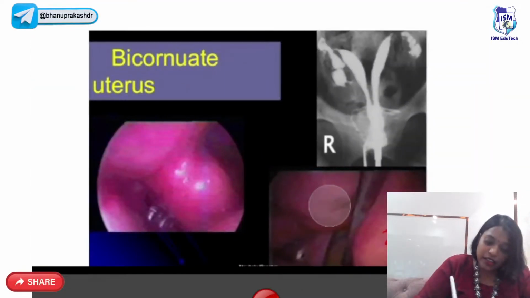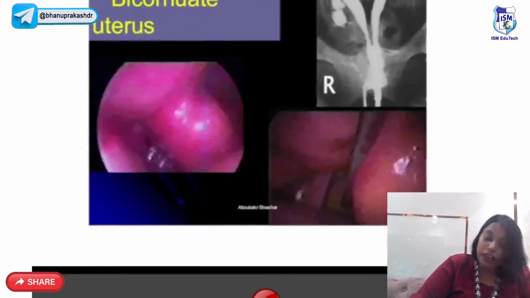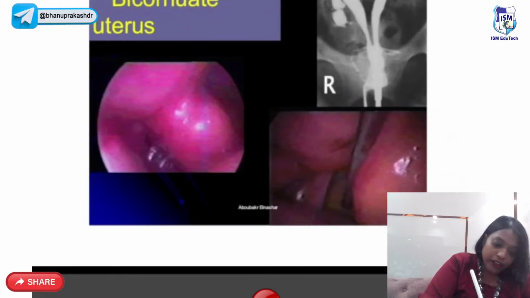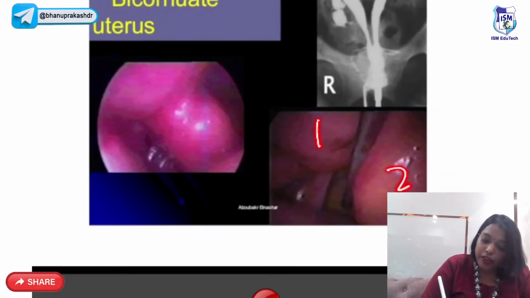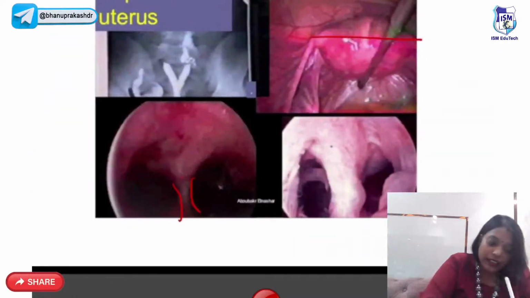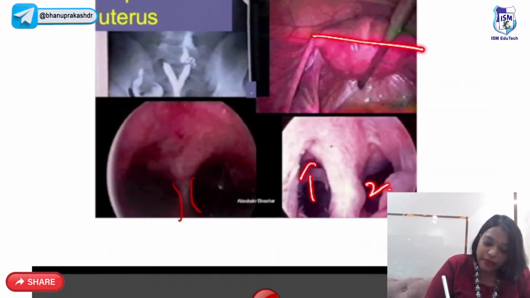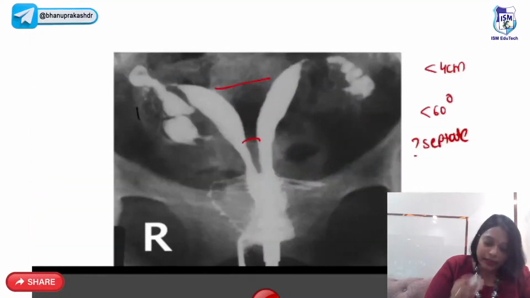Now this is the hysterosalpingography. This is the hysteroscopy and laparoscopy. This is the hysteroscopy where you are seeing two cavities. This is a laparoscopy where you are seeing the two uterine cavities from outside. Now this is the septate. Here it is single from outside, but it has two cavities from inside. So this is a septate.